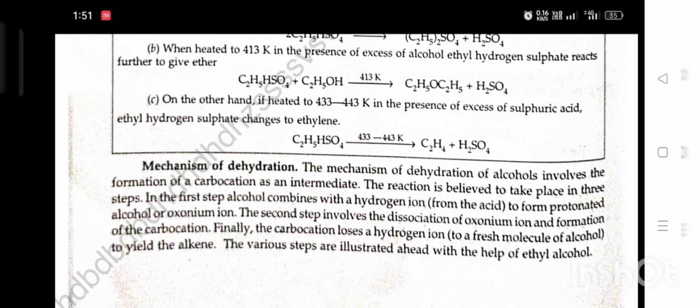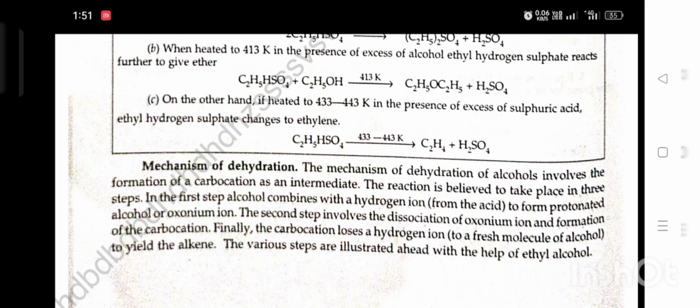Mechanism of dehydration. The mechanism of dehydration of alcohol involves the formation of a carbocation as an intermediate. The reaction is believed to take place in three steps. In the first step, alcohol combines with a hydrogen ion to form protonated alcohol or oxonium ion. The second step involves the dissociation of the oxonium ion and formation of a carbocation. Finally, the carbocation loses a hydrogen ion to a fresh molecule of alcohol to yield the alkene.